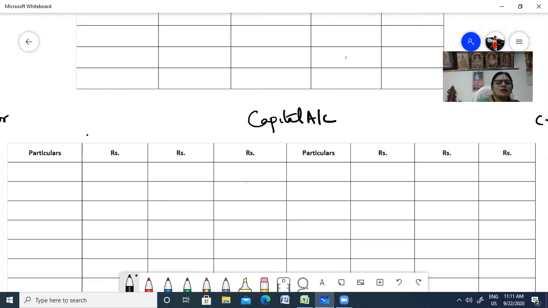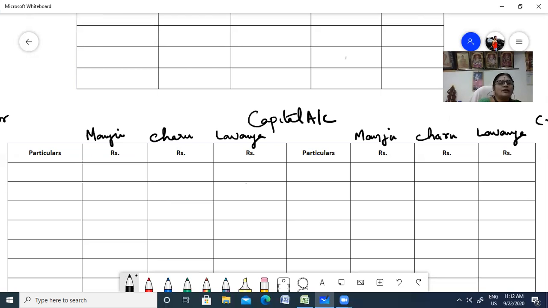You have 3 partners: Manju, Charu, and Lavanya, right? Manju, Charu, and Lavanya. Okay. Now, first we have to carry down the balance. So by balance brought down, that is 70,000, 70,000, and 70,000.